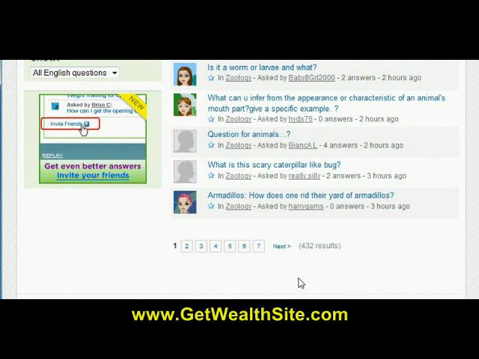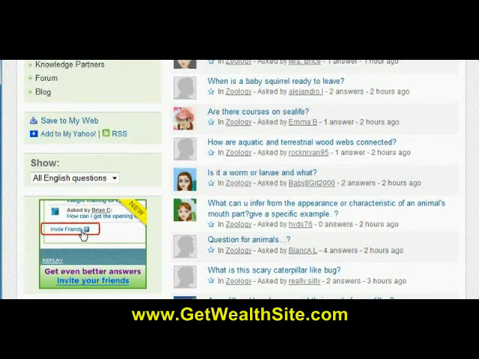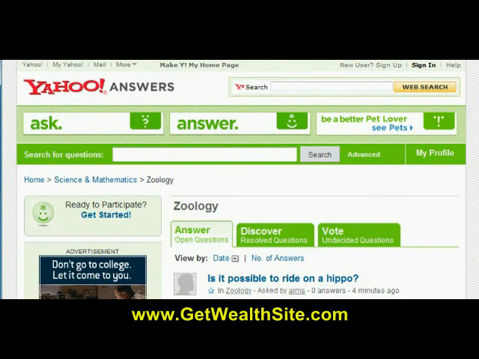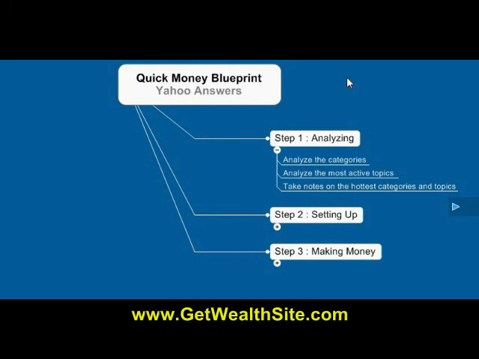And in this first step, I would put at least 5 to 10 categories down that have a lot of questions being asked, because when we get into actually choosing your CPA offers and the offers that you're going to be promoting, there may be far more offers to choose from, and far more offers that would interest you and make you more money in some categories than others. So don't stop with just 1 or 2. If you find a real hot one, don't just stick with that. You need to keep going. So that answers step 1. It's very simple in putting together your categories.